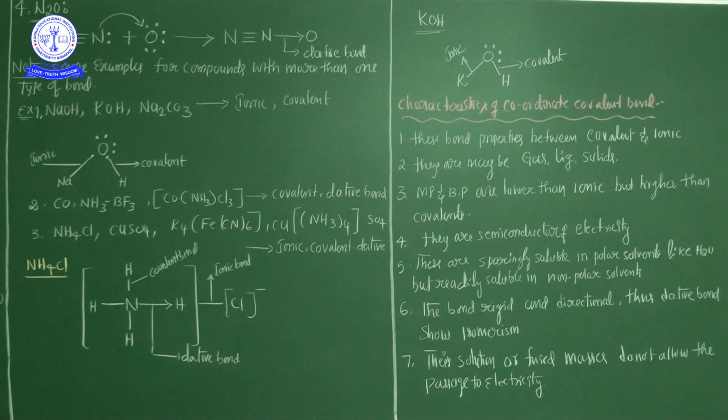What are the examples of dative bond? NH4 plus, H3O plus, NH3BF3, ammonia boron trifluoride, and nitrous oxide and ozone.